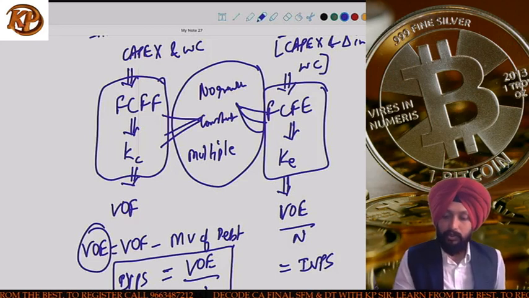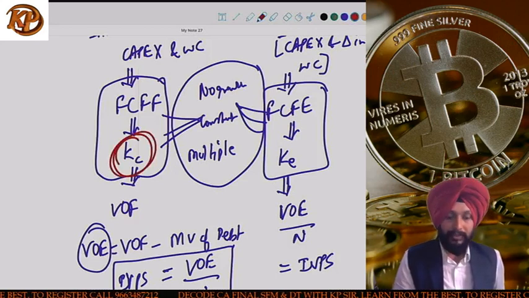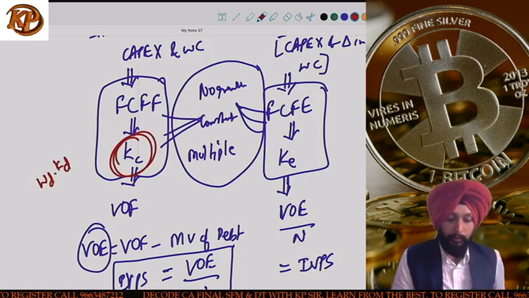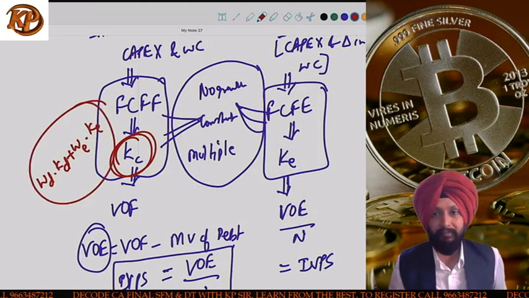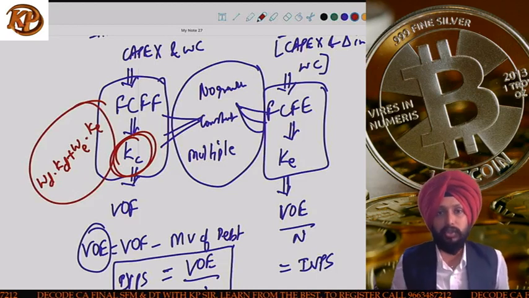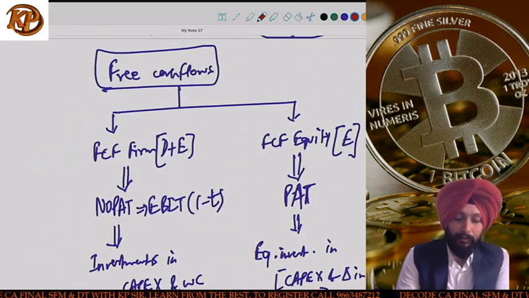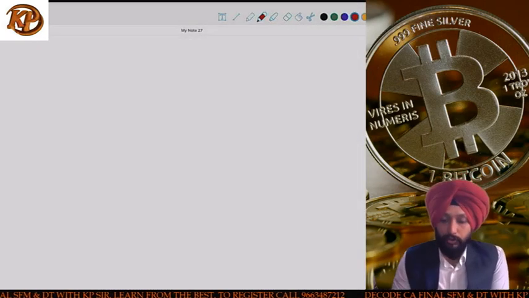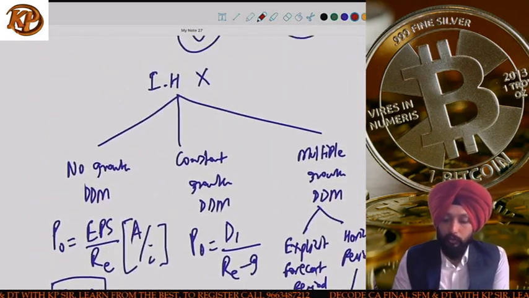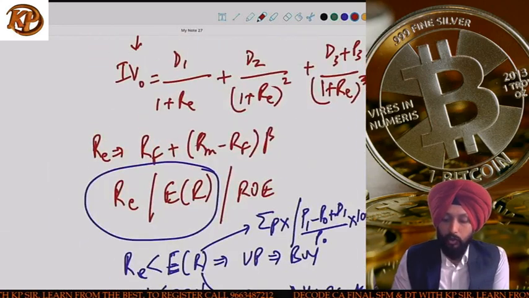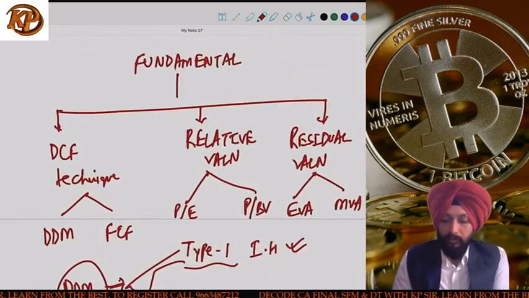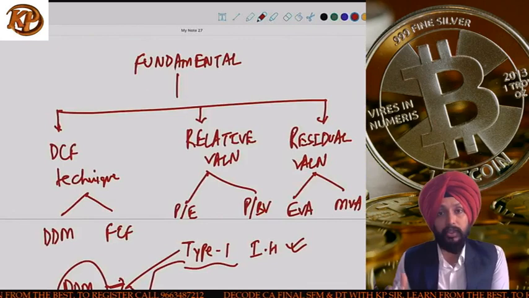Next, the last thing I need to say is how do we calculate KC? If you remember, KC is WD into KD plus WE into KE. If KC is directly given, good for us. If it is not given, then we use this for calculating it. Okay, next is the relative valuation. In case of relative valuation, I told you we use multiples like PE ratio or price to book value ratio for calculating the share price.